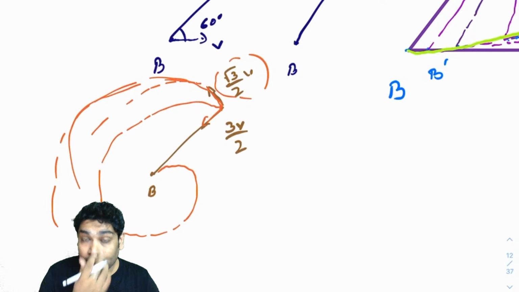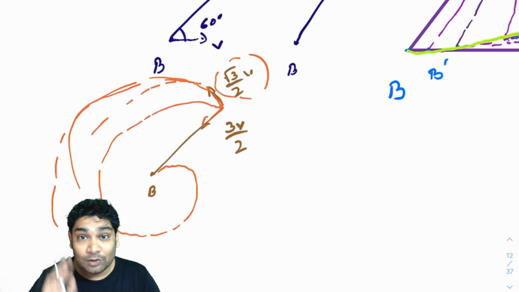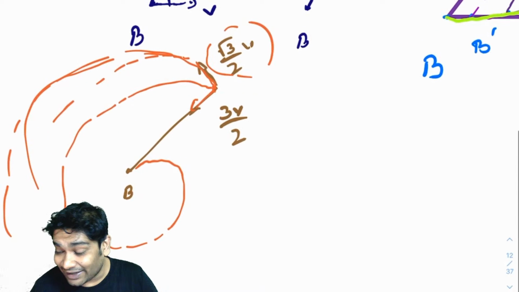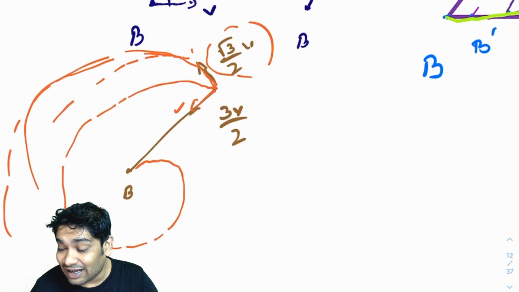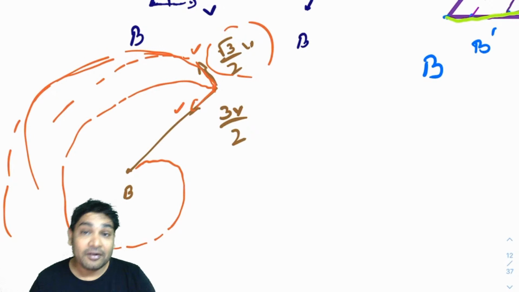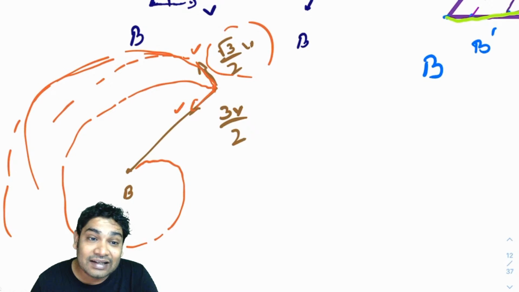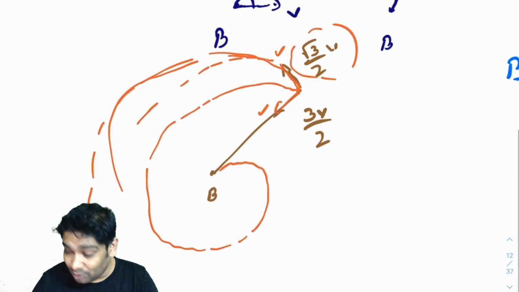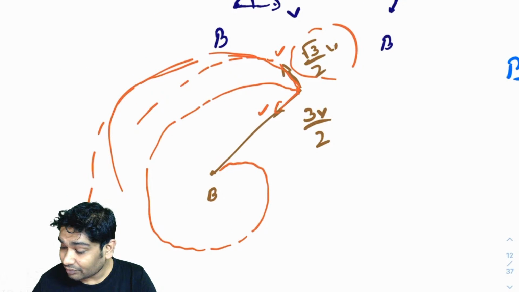Now, again, the good part is that these two directions are perpendicular to each other, which means that they are mutually independent. And that is the trick we use to solve this problem. I hope you do remember that.